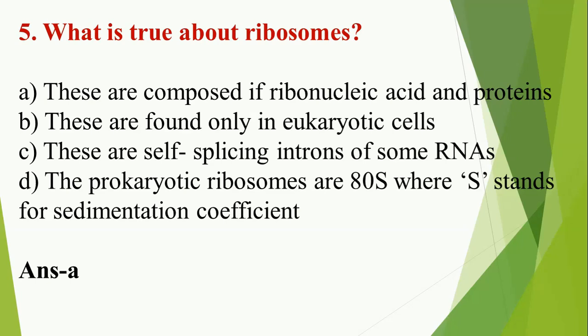Again, they don't have 80S ribosomes in prokaryotes. It is again wrong because prokaryotes have 70S ribosomes and eukaryotes are made up of 80S ribosomes. So what is true about ribosomes is option A.